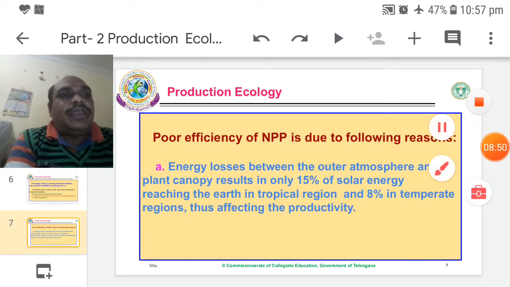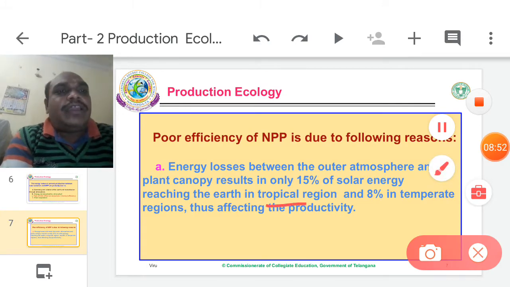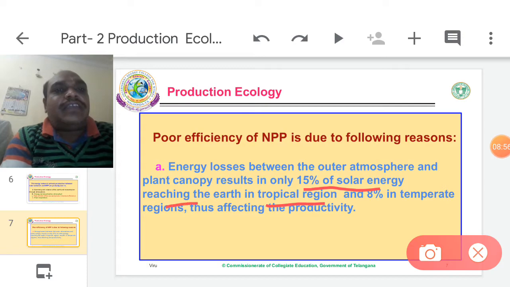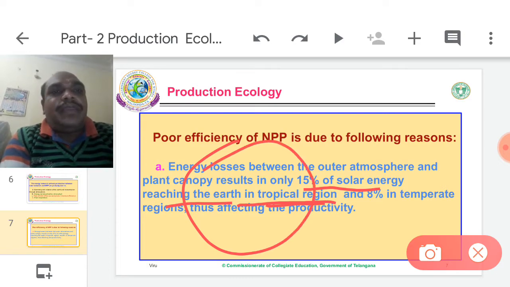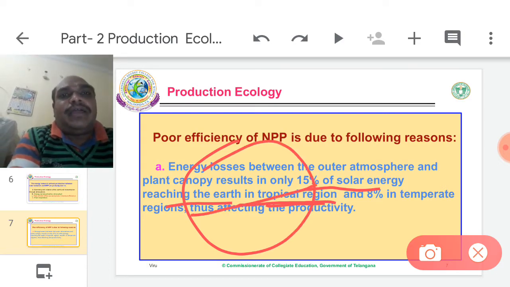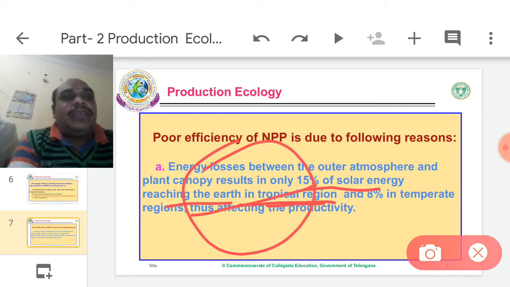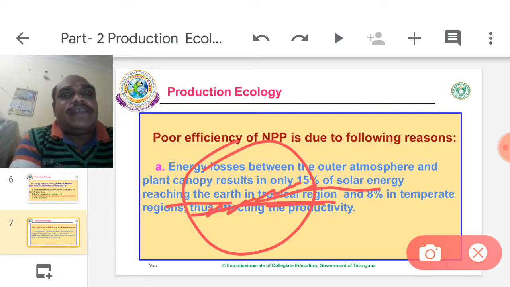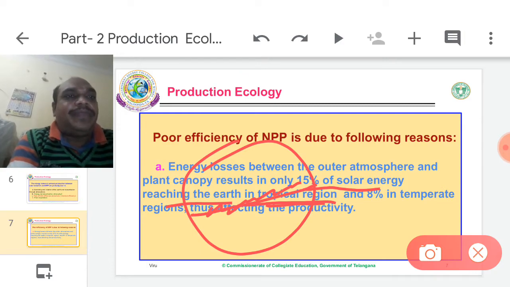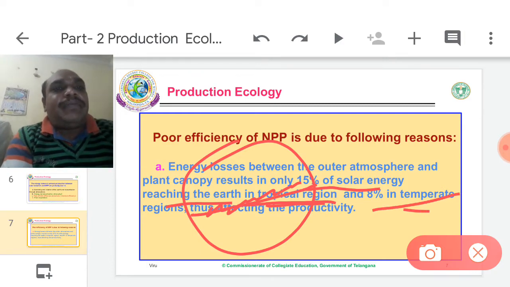So here listen, tropical region, how much? 15% of solar energy reaches the earth at the tropical region. Tropical regions are near the Mediterranean line of the planet, because here the sun rays fall straight. 8% at the temperate region.